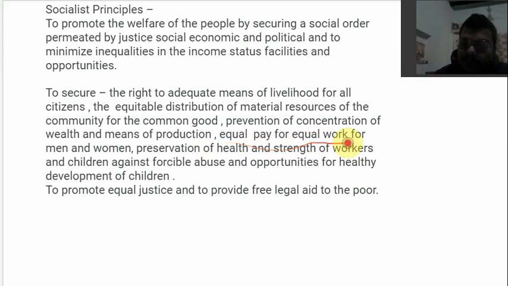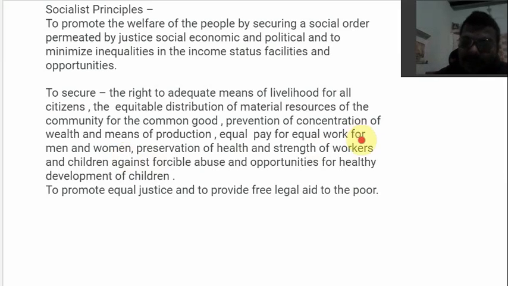Equal pay for equal work for men and women. Doesn't that seem logical? I mean, this is the right thing to do. There should be equal pay for equal work regardless of gender. If a woman is doing something and a man is doing the same thing, they should both be paid equally. So the state has to form policies that adhere to this principle. It cannot pass any policies that increase discrimination on the basis of gender or anything.